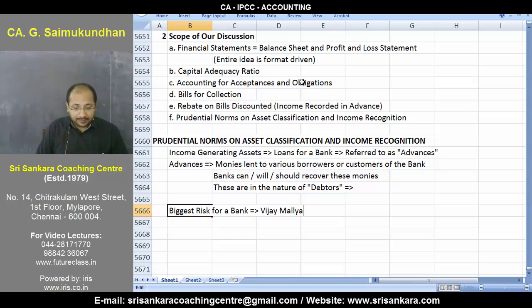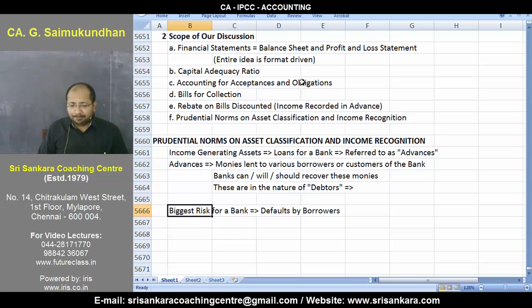The biggest risk for a bank is nothing but defaults by borrowers. Very recently, lots of bank employees went on strike. They listed the size of delinquent borrowers who have not repaid the money at all, some substantial amount running into quite a few lakhs of crores which have not been recovered. Many employees went on strike because at the higher levels, people are lending loans on account of political pressure, and banks' money is blocked in these places, while these people are hiding and covering up losses. Those kinds of things are actually happening. It's huge.